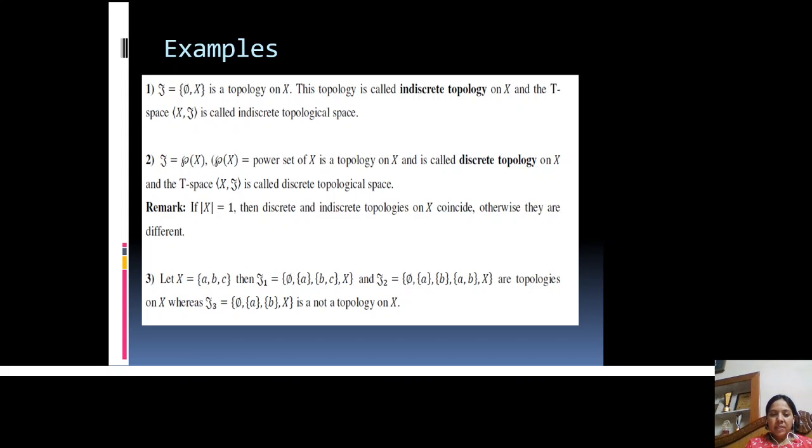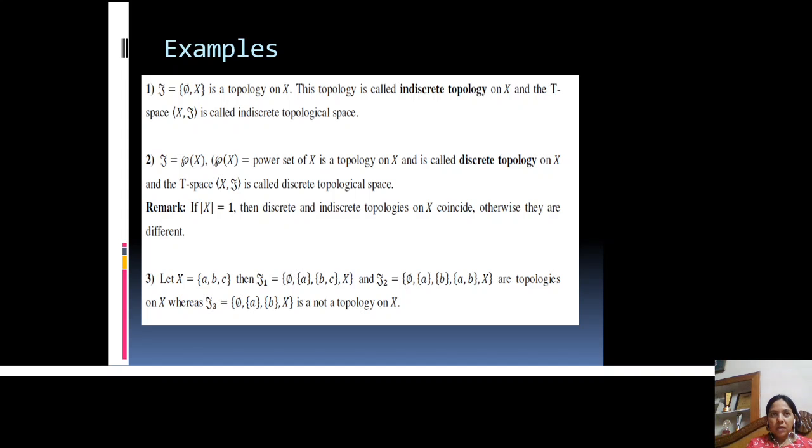Now we see that tau 1 and tau 2 are topologies on X, but tau 3 is not a topology on X, because in tau 3, the third condition of arbitrary union should belong to tau is not satisfied. In tau 3, if we take the union of singleton A and singleton B, then this union is not in tau 3.